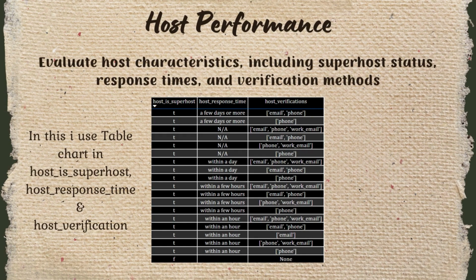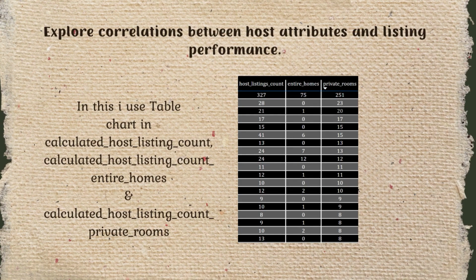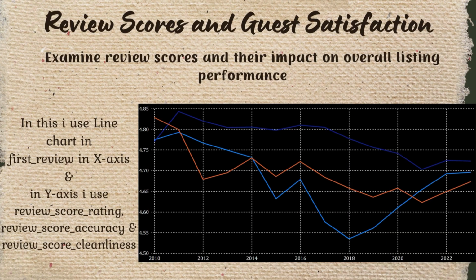In this objective, we evaluate host characteristics, including superhost status, response times, and verification methods. Here we add a table chart to see the host characteristics, the verification method, and response time. In the next objective, we explore correlations between host attributes and listing performance. So here we use a table chart to see the listing performance.